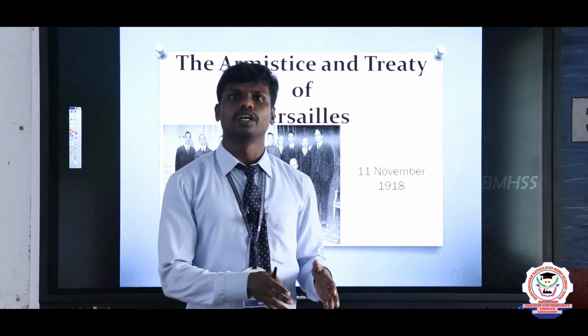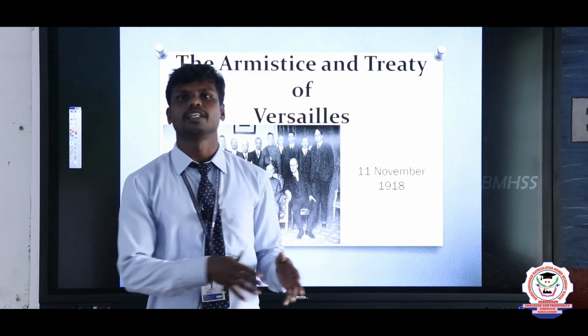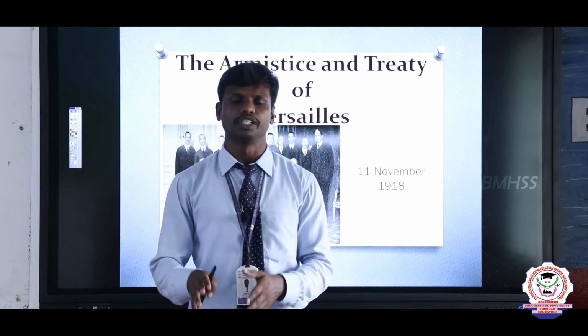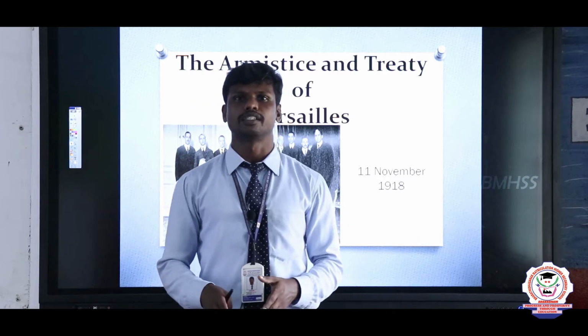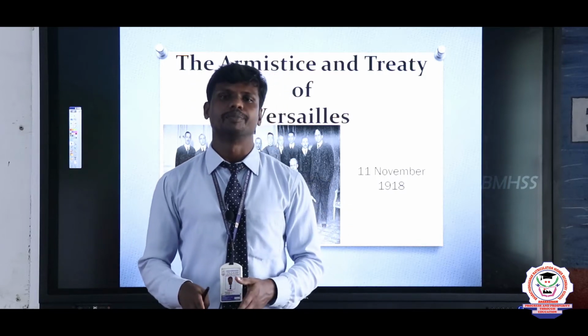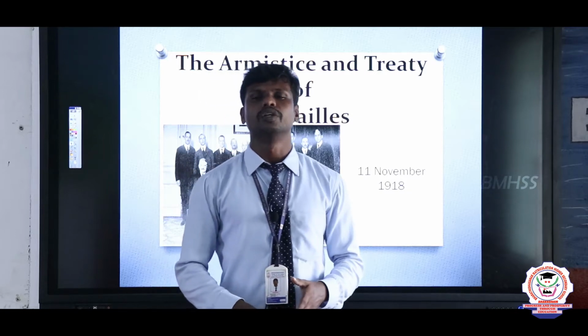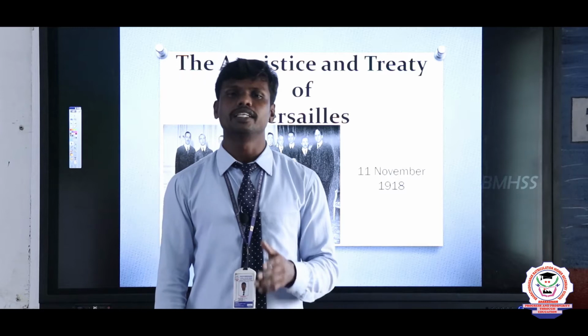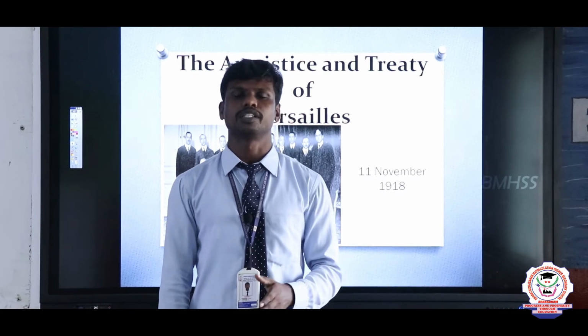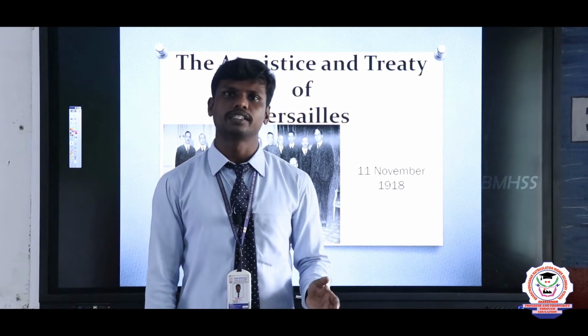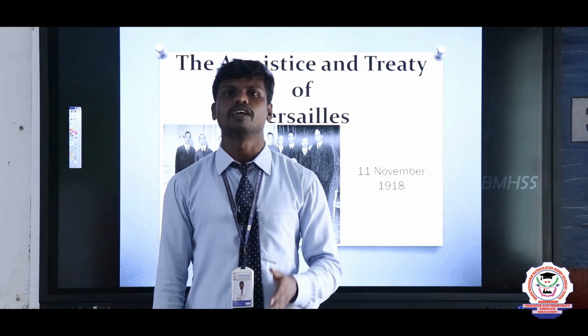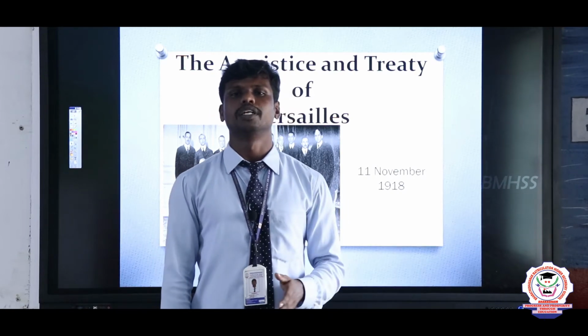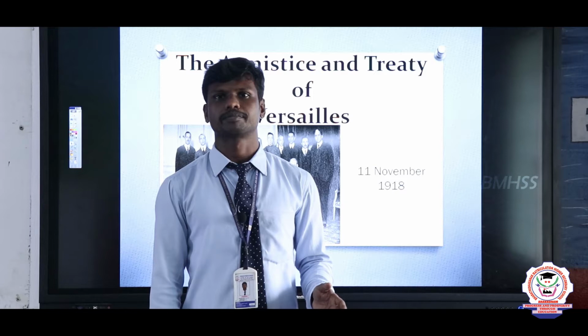Which countries are called defeated nations? Which countries are called victorious nations? The victorious nations, that is the Allies: Britain, France, Russia, USA, Belgium, Serbia, Greece, Romania. These countries were called the victorious nations. And the defeated nations, that is the Central Powers: Germany, Austria-Hungary, the Ottoman Turks.